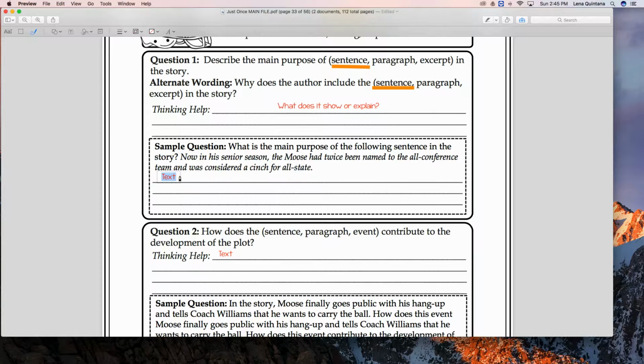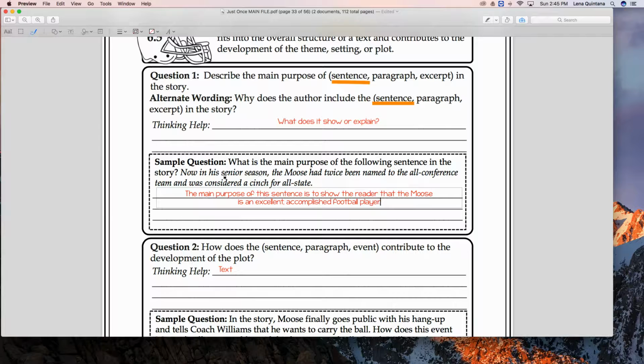What does it show? Okay, so the main purpose of this sentence in the story, let's go ahead and write that. So the main purpose of this sentence is to show the reader, I should say, that the Moose is an excellent, and not only is he excellent, he's accomplished football player.